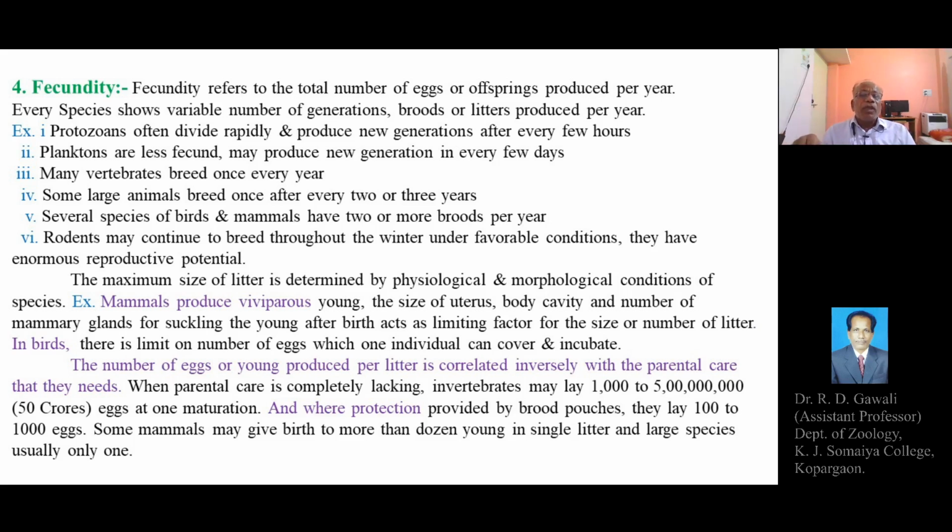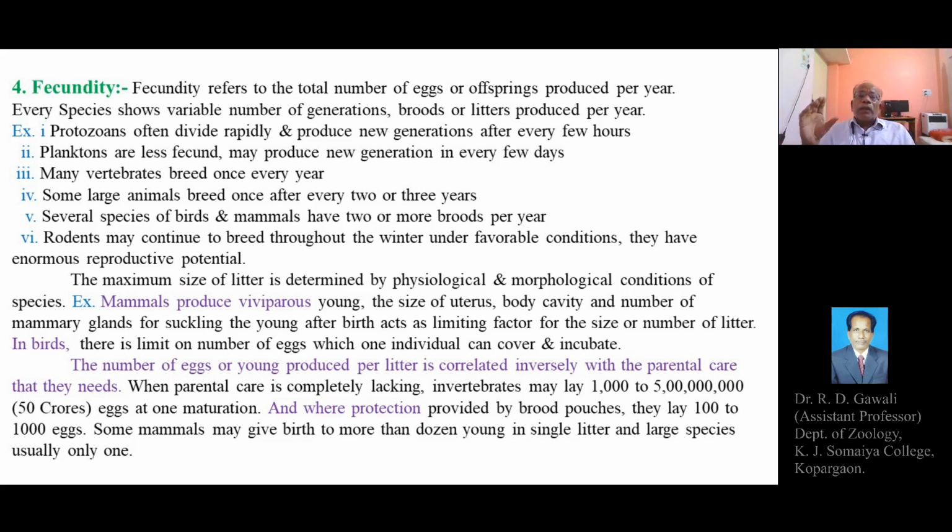For example, mammals produce viviparous young, meaning females give birth to their young ones.